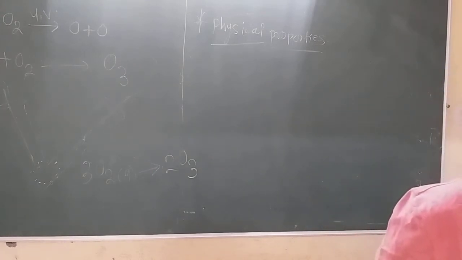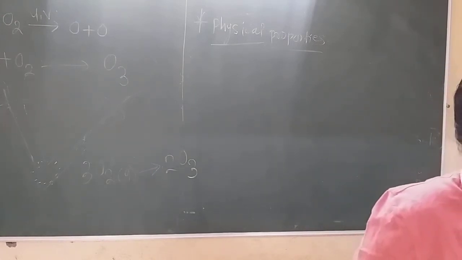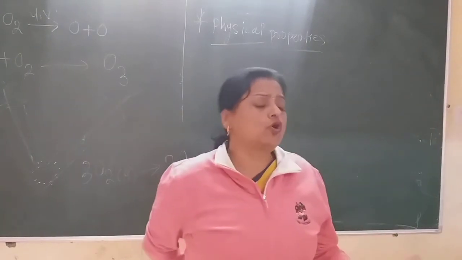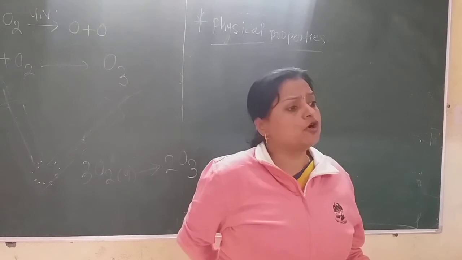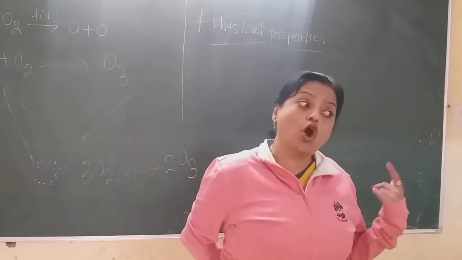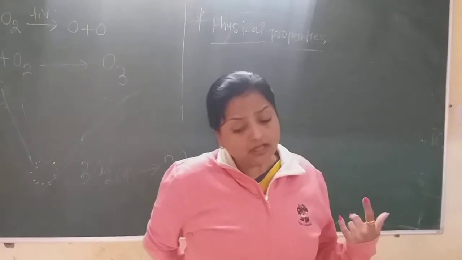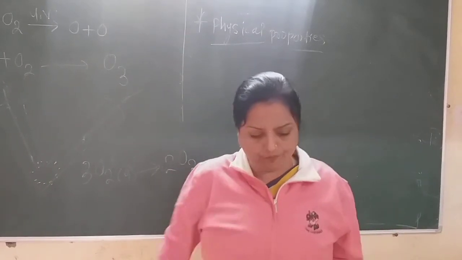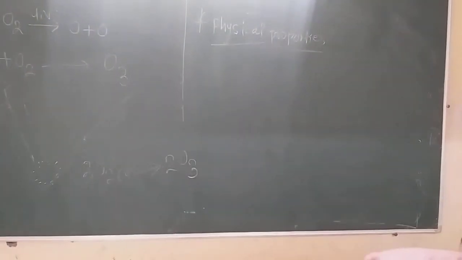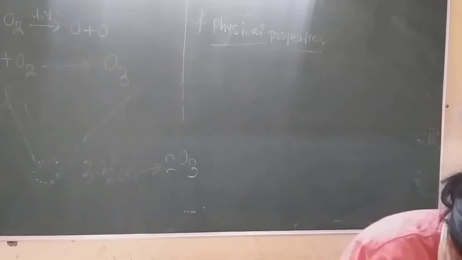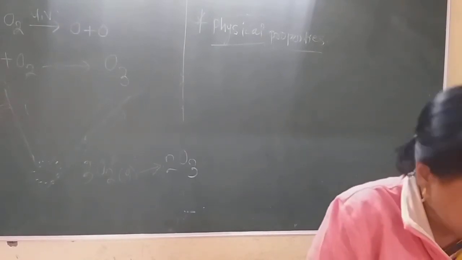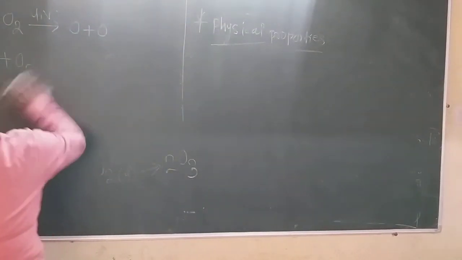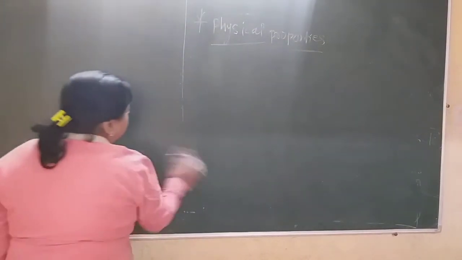Now come to the chemical properties of ozone. The first chemical property: as ozone has a tremendous amount of oxygen, it definitely has an oxidizing property. Then ozone oxidizes which compounds? That is very important. Ozone oxidizes two main compounds, lead sulfide and potassium iodide. These two compounds get oxidized by ozone.